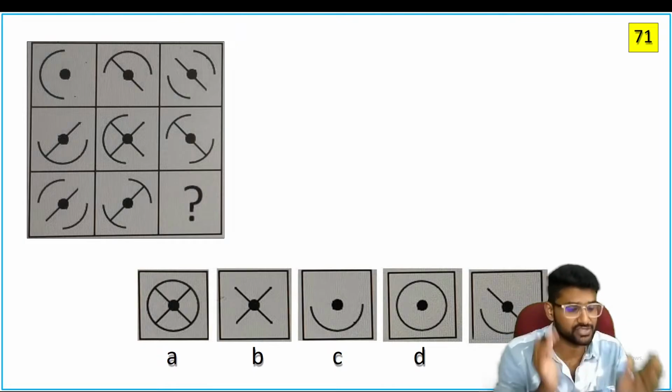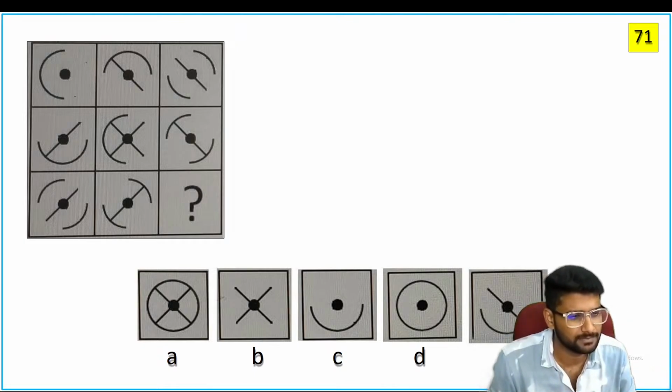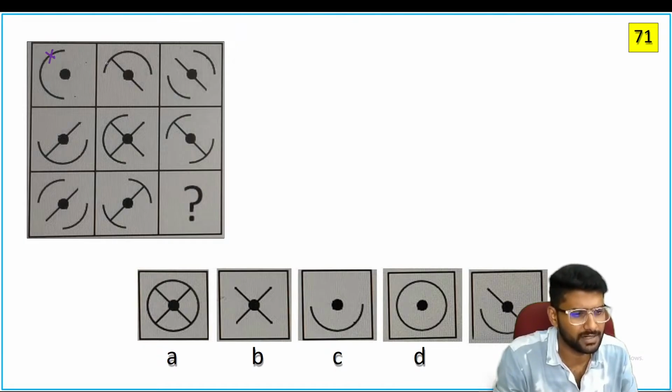What is the answer for this question? See, simple logic here. Remove the common. Remove the common. Now you will get this one. See, what is the common here? This is the common. This is the common. That's why you will get this one. So what about this answer?